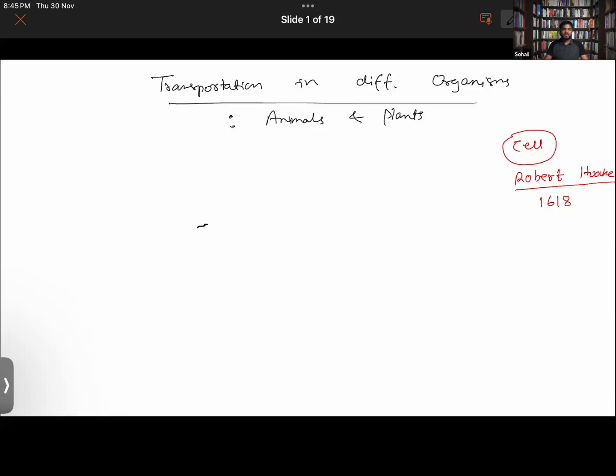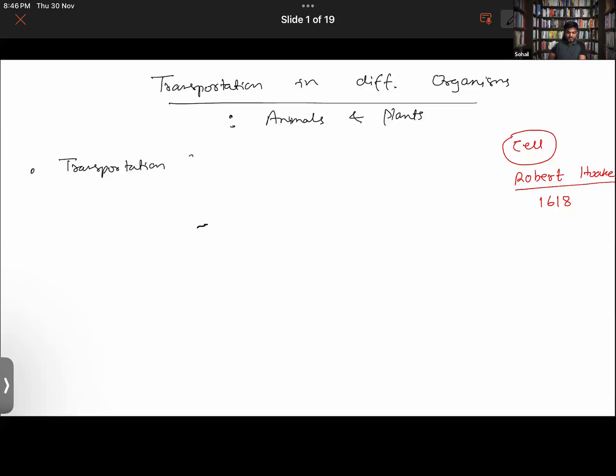So we get to see that in the case of animals, whether on a microscopic level, where you have unicellular organisms, there also transportation takes place. So in order for the transportation to take place, you need a transportation system, right? So we are going to study the transportation system in the class.